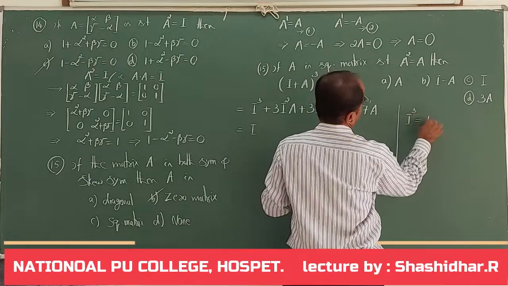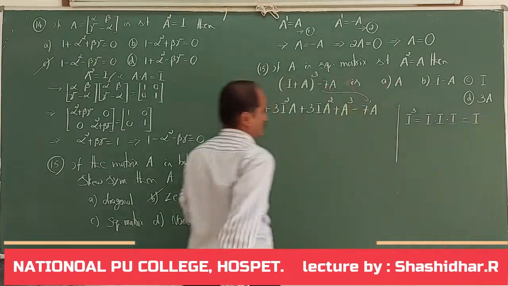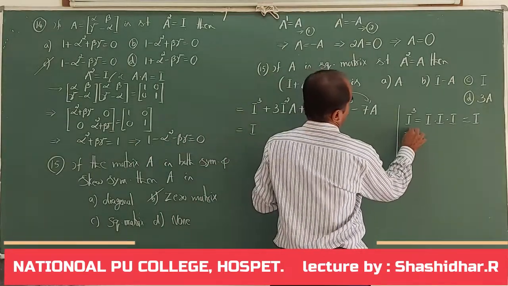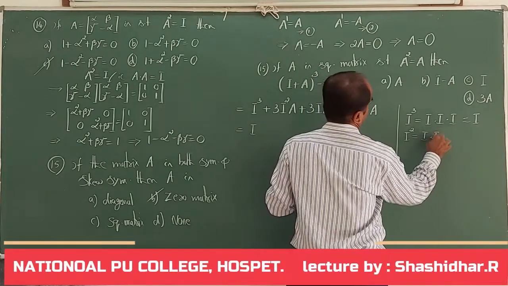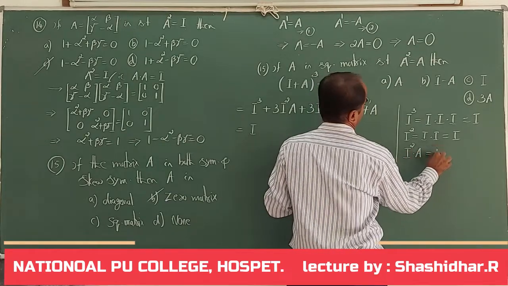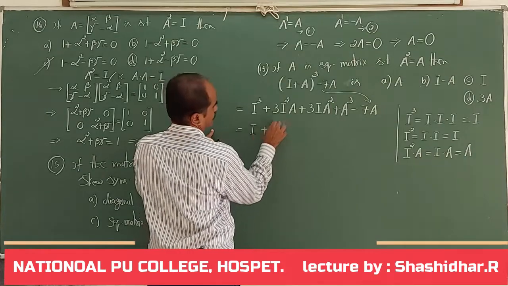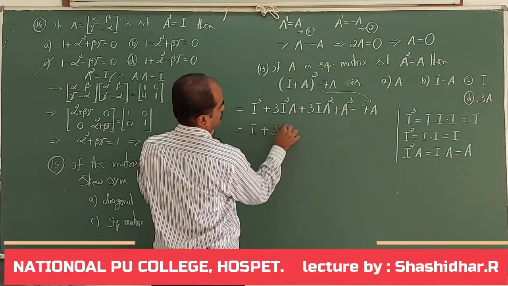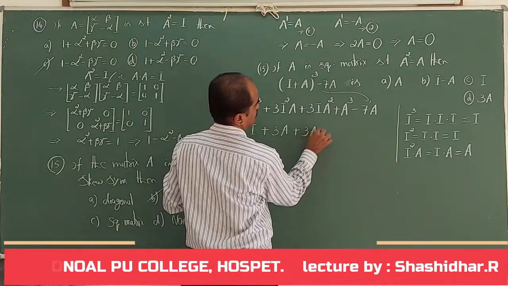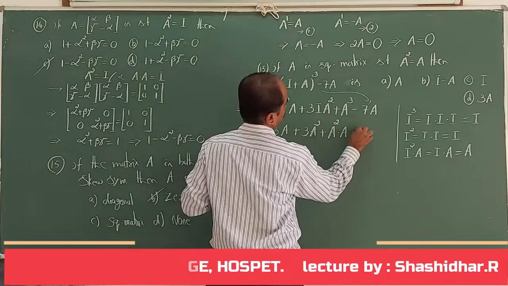I cube, it is I into I, which will end with the identity matrix. Next, I square into A. I square is what? I into I, that is equal to I. Therefore, I square into A is same as I into A, that is equal to A. So this is A, 3 times A. Plus, what is I into A square? A square, it is 3A square. Plus A cube, I can write A cube as A square into A, minus 7A.